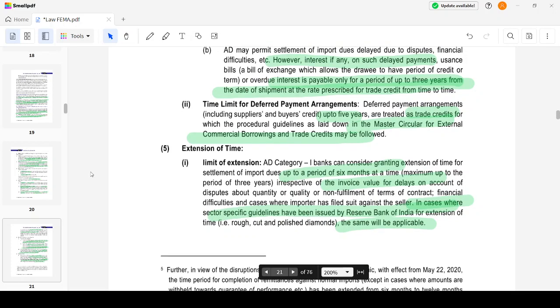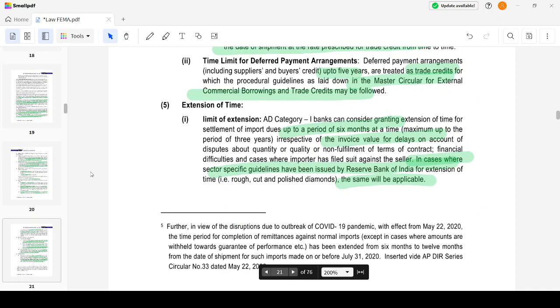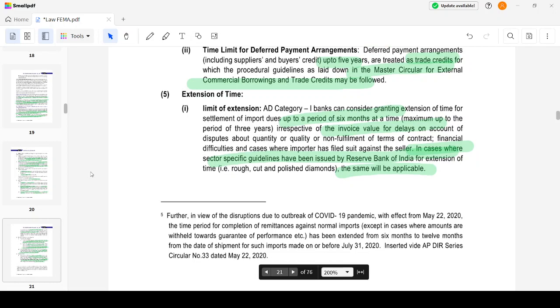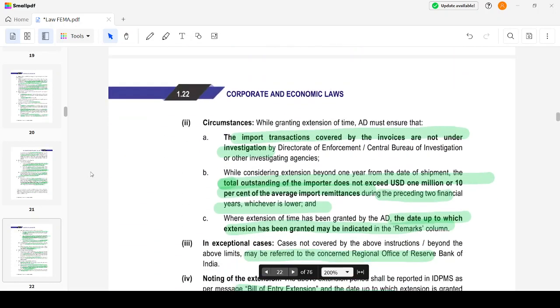Then, extension of time. AD Category 1 banks can consider granting extension of time for settlement of import dues up to a period of 6 months at a time, up to a maximum of 3 years, irrespective of the invoice value, for delays on account of disputes about quantity or quality, non-fulfillment of terms of contract, or any other cases. In cases where sector-specific guidelines have been issued by RBI, such specific guidelines will be applicable. Then, what are the circumstances?